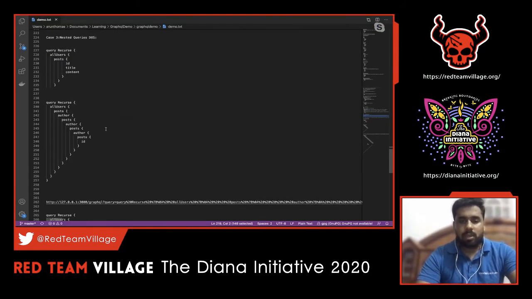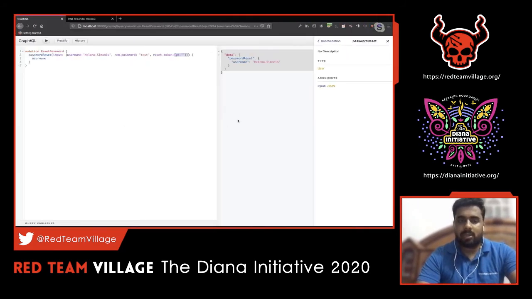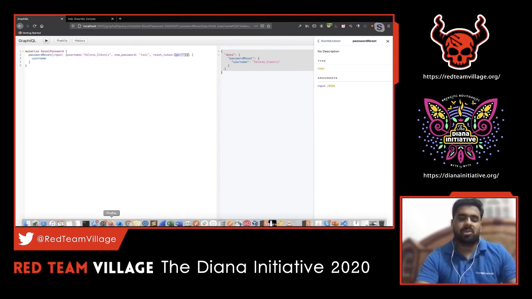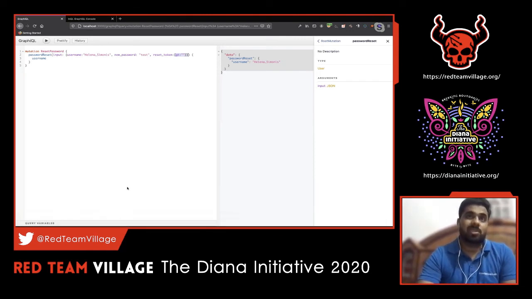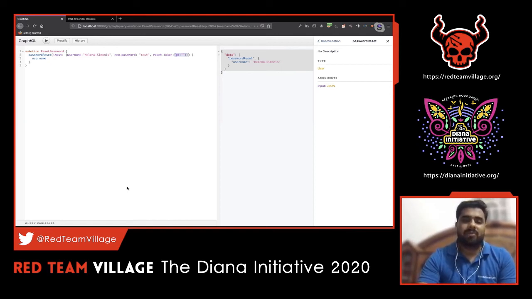Moving on, there is one interesting attack I would like to show, that is resource exhaustion. Resource exhaustion, or a DOS attack, is a major issue with respect to GraphQL. The reason is, for example, consider an application hosted in a cloud environment like AWS. The GraphQL server has been put in place, there are a lot of APIs exposed, and you are using these API calls.